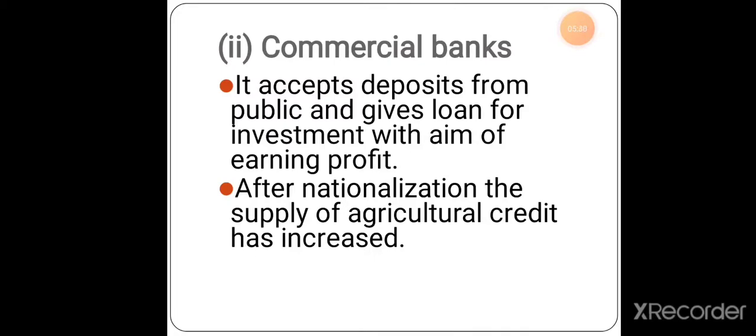Even these commercial banks will give you loans for agricultural purposes. After nationalization, the supply of agricultural credit has increased, where the majority of people will be going to the agricultural field. It is very necessary for the people to gain something. So what happens when they take agricultural credit? They will purchase all the necessary things under agriculture. Later they will get a good yield, later they will sell, and later the payment will be done at a low rate of interest under commercial banks.